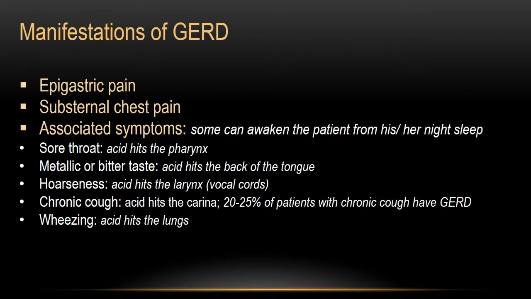And the manifestations, think of the acid moving up from the stomach into the esophagus. What are you going to feel in the esophagus here? You're going to feel heartburn. This heartburn is going to be retrosternal, and sometimes it is not just heartburn, sometimes it is chest pain. Chest pain can happen because of the irritation of the esophagus as the stomach acid is passing into the esophagus.